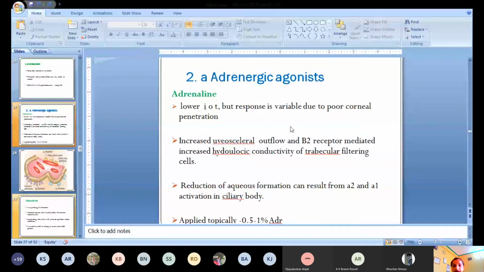2 receptors. By acting on the alpha 1 receptor, it causes vasoconstriction. Due to the vasoconstriction, there is a decreased blood flow in the ciliary body. Ultimately, there is a decreased formation of aqueous humor due to the decreased blood flow. This is how adrenaline helps in decreasing the aqueous humor. Likewise, it also acts on the alpha 2 receptor as well. By acting on alpha 2 receptors, it decreases the synthesis of aqueous humor. In this way, it helps in the treatment of open angle glaucoma.